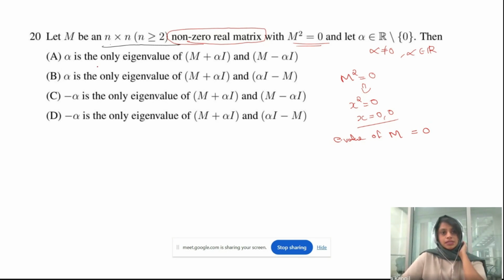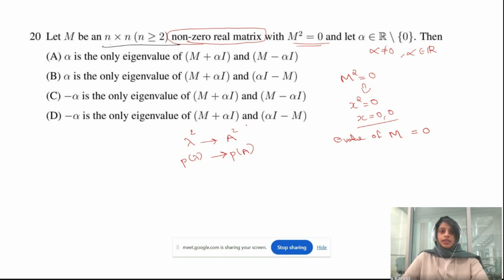Now the question is, alpha is the only eigenvalue of M plus alpha I. You know, if lambda is an eigenvalue of any matrix A, then P of lambda will be an eigenvalue of P of A, where P of A is the polynomial corresponding to it. That is, lambda square will be the eigenvalue of A square, like that.